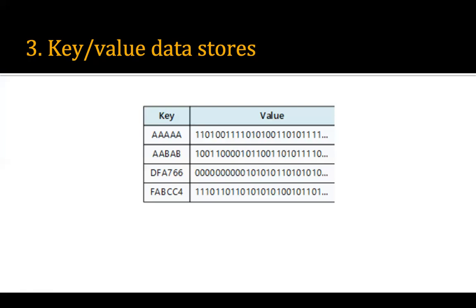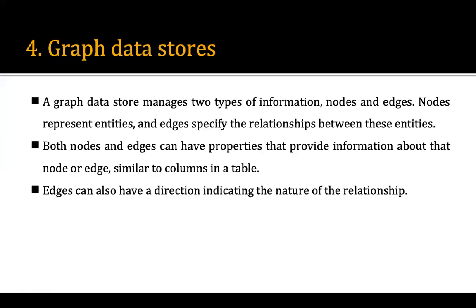So hash value is just like a message digest, or a fingerprinting type of thing. So instead of looking at the whole document, you just see the hash value. If the hash value matches, it means that everything is fine. Your document is okay, right? So this is the key value data store.